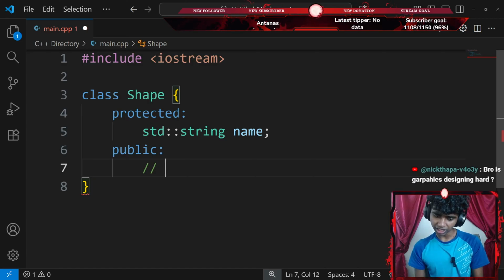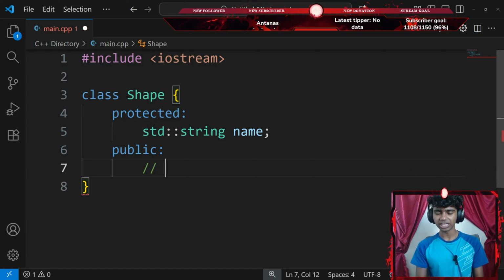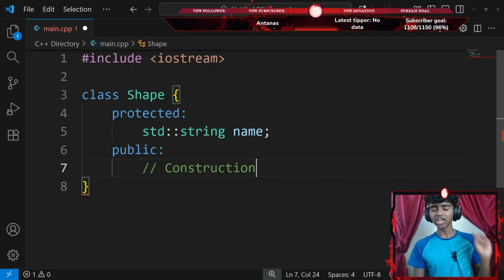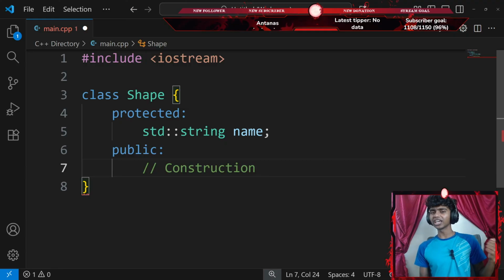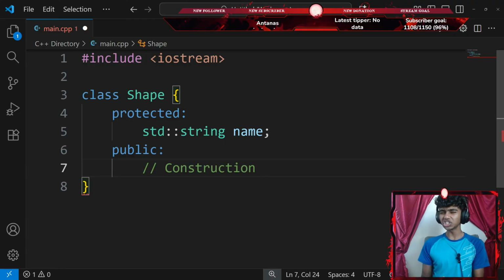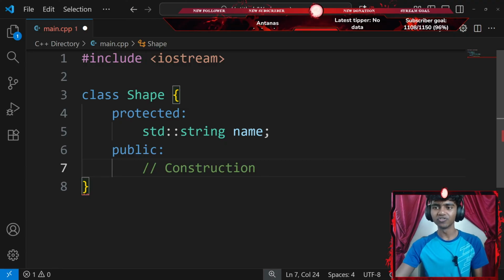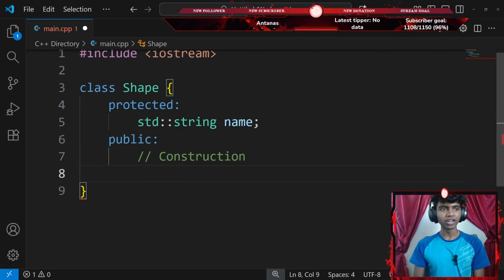Bro, is graphics designing hard? Honestly, I haven't tried graphics designing. That's it. I might actually someday go into that. But honestly, I did want to either get a major in cybersecurity or AI engineering. But I do feel like graphics designing is kind of fun as well, because I did hear a lot about it. Okay, that's it.